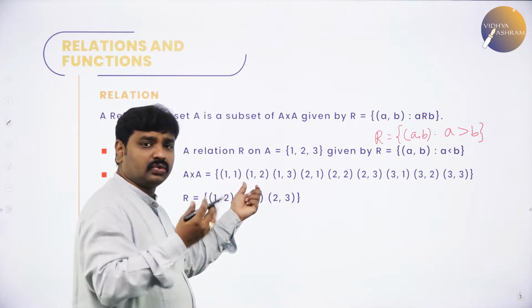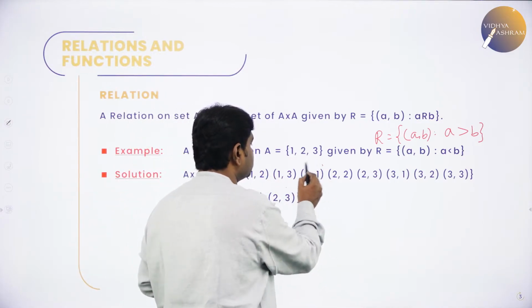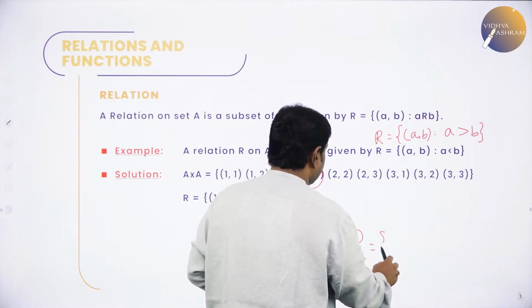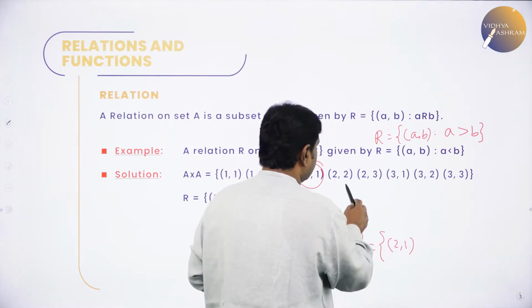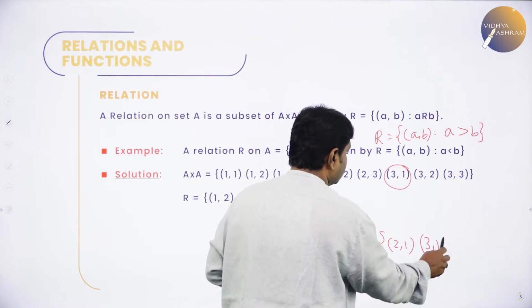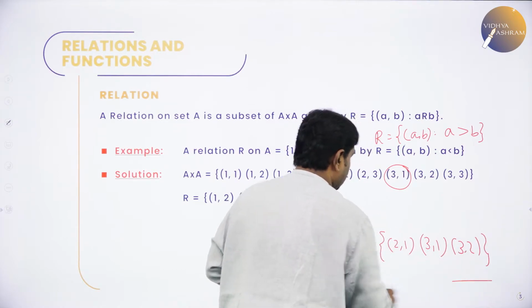Is 1 greater than 2? No. Is 1 greater than 3? No. Is 2 greater than 1? Yes. So, my new relation: 2 greater than 1, then 2 greater than 3, no. So now 3 greater than 1, yes, I can select this. Is 3 greater than 2? Yes, I can select this. So now I have R.